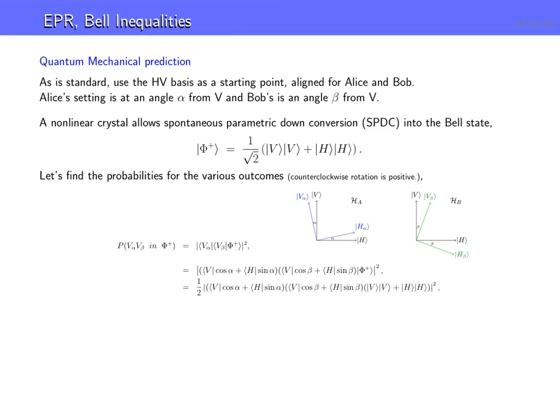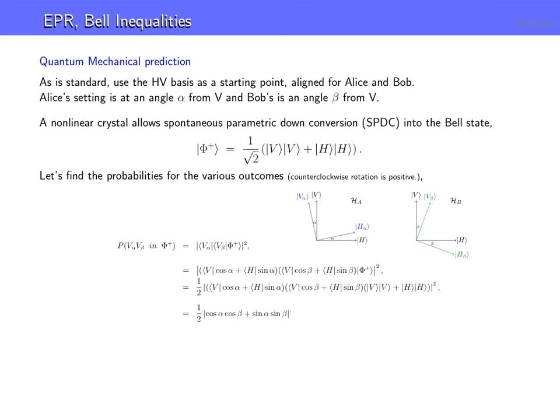Now what we do is we multiply this through. First, let's factor out the 1 over square root of 2, so we have a half out front, and we have VV plus HH. Now we can do this inner product, and it's pretty easy, because we want this first ket to hit this first V. So V on V gives us 1. This V and that V on this first term, this H acting on that H. That gives us cosine alpha, cosine beta.